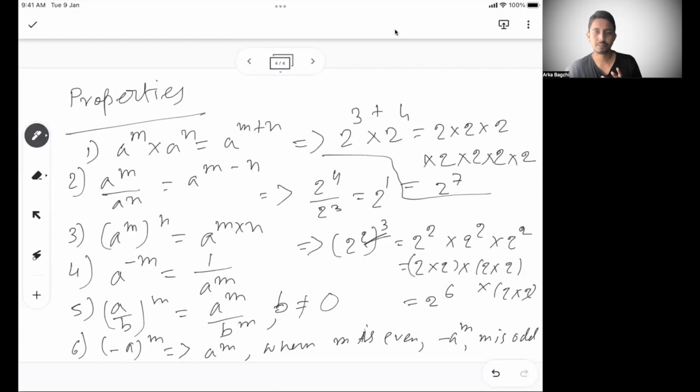So this is one example. Let's say I write minus 2 whole square, which is the same as 2 square, or 4, right? But if I write minus 2 whole cube, which is minus 2 multiplied 3 times, it is minus 8. So you have that minus sign with you. So minus a whole to the power m becomes a to the power m when m is even, and minus a to the power m when m is odd.